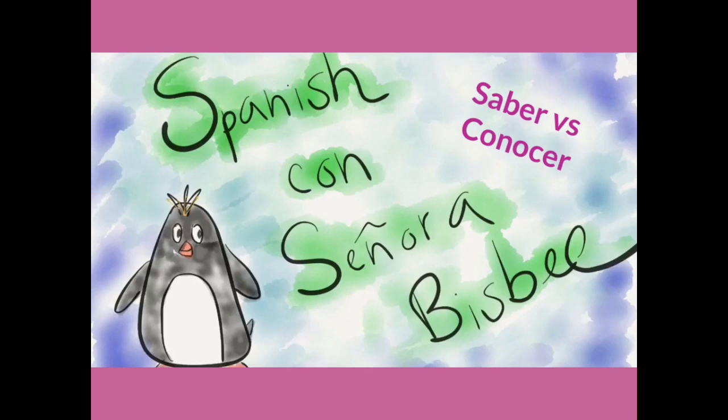Conocer, on the other hand, we know that it's more like to be familiar with, so more often than not, you'll see this verb with people, places, things that are too big to memorize, like things you've heard of, like, oh, I've heard of a great website that can help you with this, or perhaps being well versed in a certain area. So for example, the mechanic really knows cars well. You might be an expert at cars, but you're not going to know every little thing, so it's more like to be familiar with. And that's saber versus conocer. It takes a little practice to get used to, but it's a great way to show that you really have a concrete understanding of Spanish verbs.